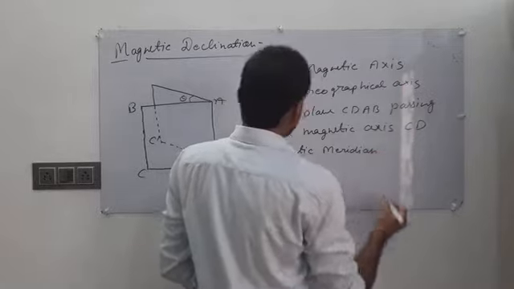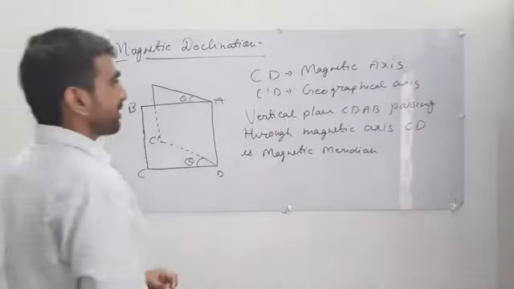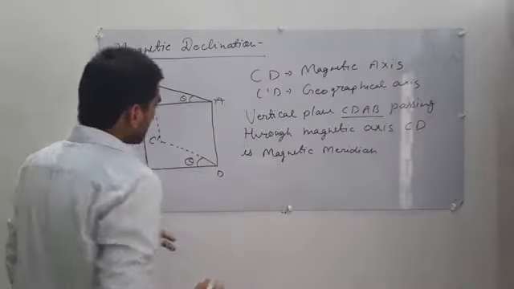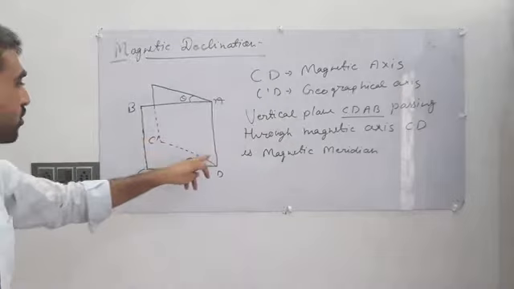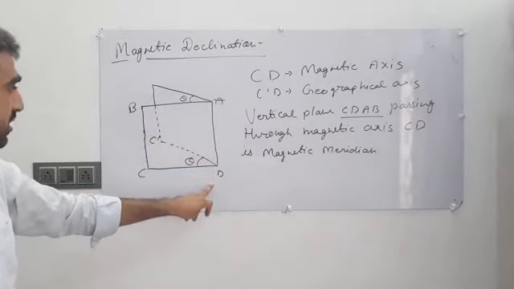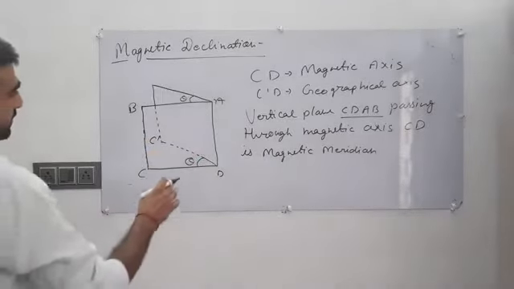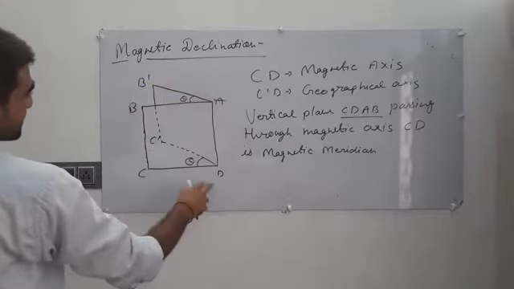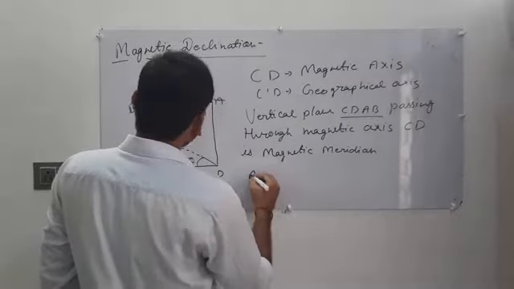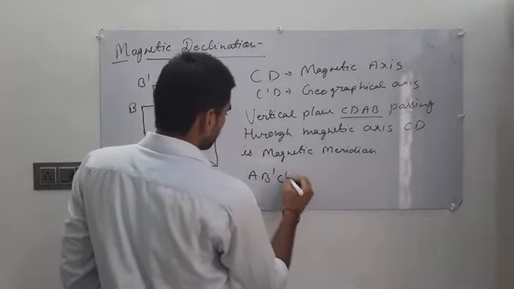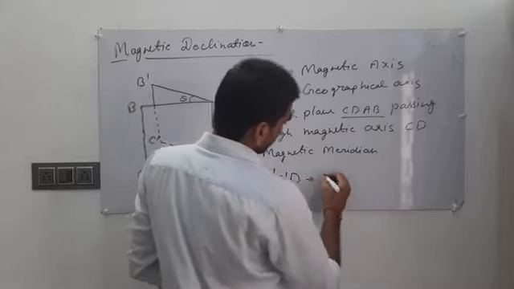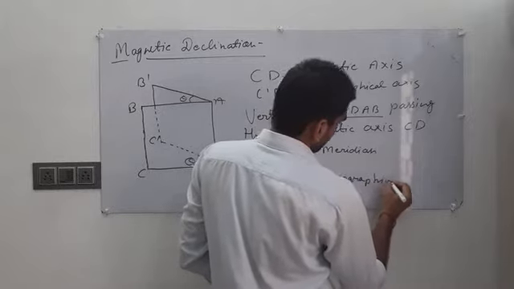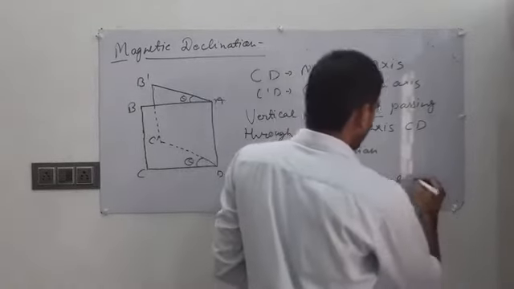Same as that, the vertical plane passing through the geographical axis C dash D dash, which is A dash B dash C dash D dash, is the geographical meridian.